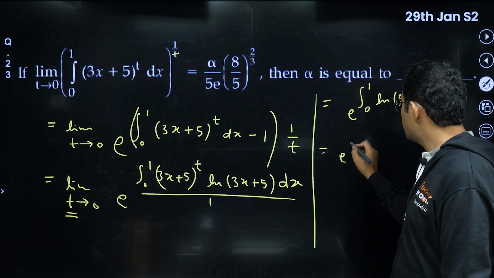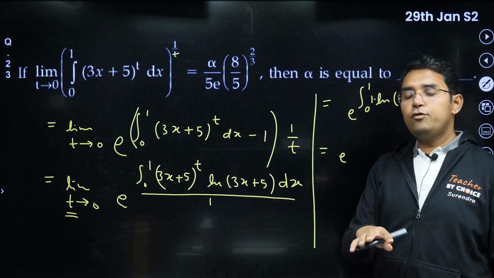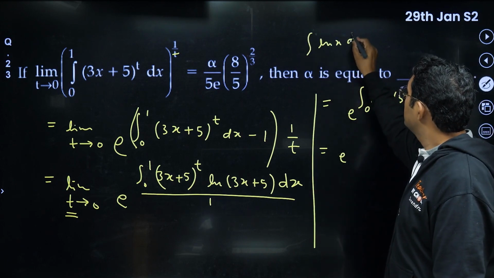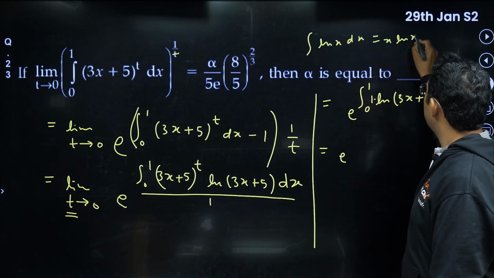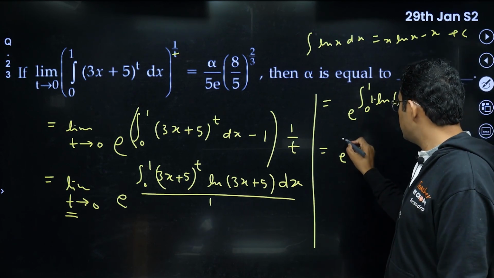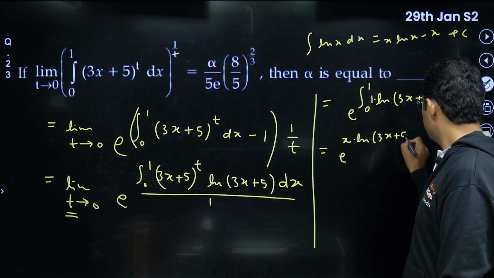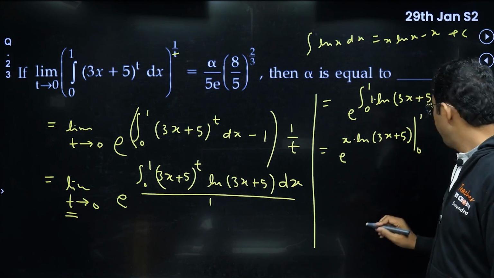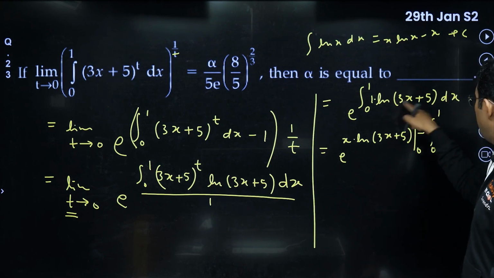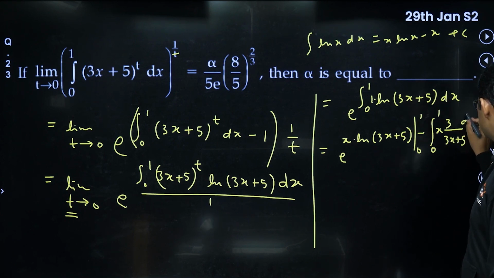What will this be? e raised to the power, try to understand, 1 into, you have to do by parts, or maybe you can use the formula of integration of log x. What is the formula of integration of log x? I think it is x log x minus x. This also you can use, or you can do by parts. Let us do by parts. So integration of 1 would be x, and this would be the same, log of 3x plus 5, with limit 0 to 1, then minus the integral from 0 to 1, integration of 1 will be x, and the differentiation of this would be 3 upon 3x plus 5 dx.